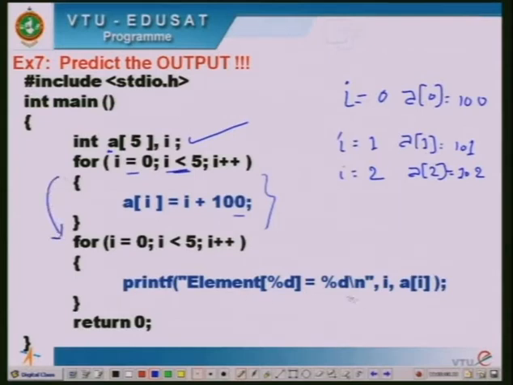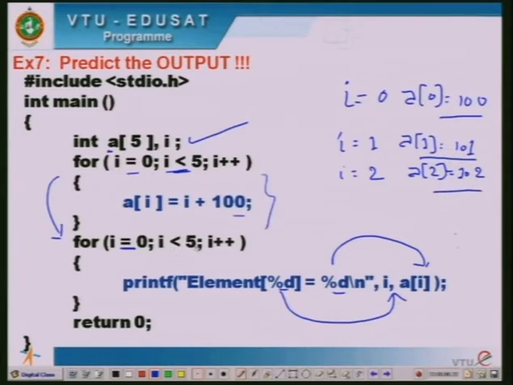In this loop we are trying to print the array elements. I is equal to 0 again; the I value was 4 at the end of the previous loop, but now we initialize it to 0. Again 0 is less than 5, and we print element percentage d equal to percentage d. The first percentage d corresponds to the index, and the second corresponds to the array element value we are trying to print. When I is equal to 0, it will print A of 0 as 100, when I is equal to 1, it will print A of 1 as 101, when I is equal to 2, it will print A of 2 as 102, and so on, up to I equal to 4.